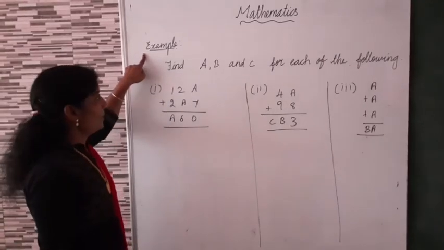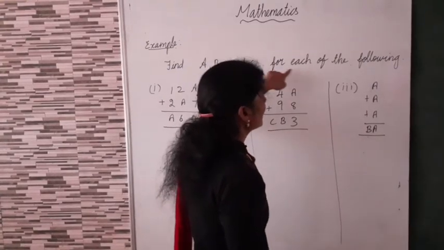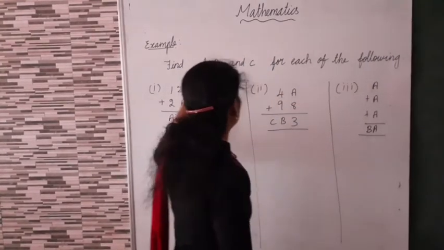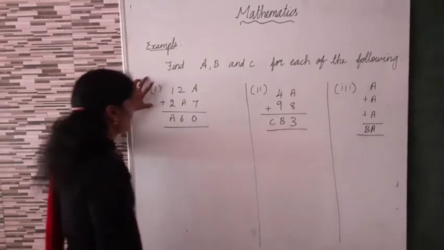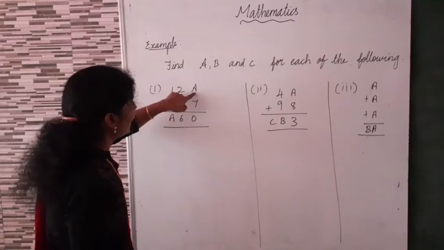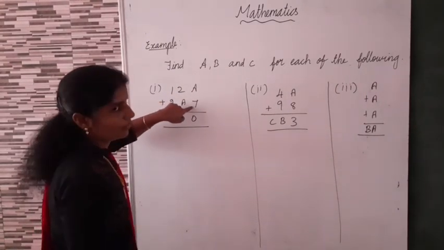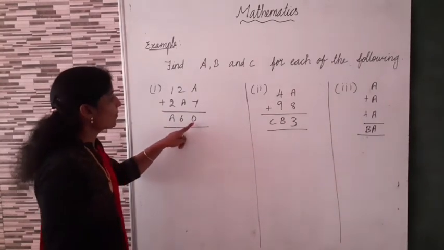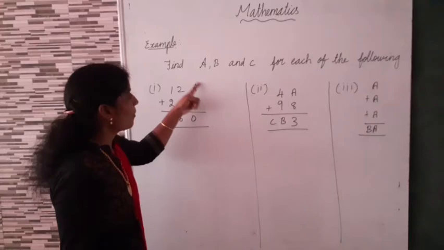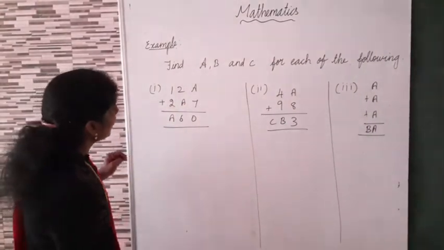Example: find A, B and C for each of the following. First one: 1 2 A, plus the second number 2 A 7, gives A 6 0. Now we want to find the value of A. What is A? How can you find it?